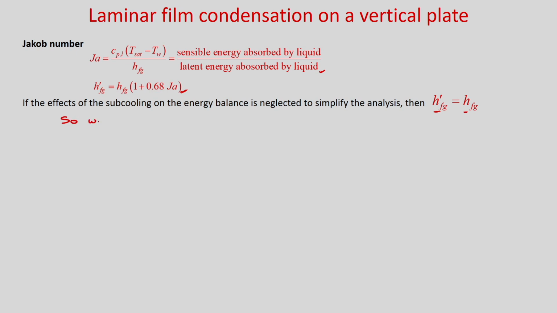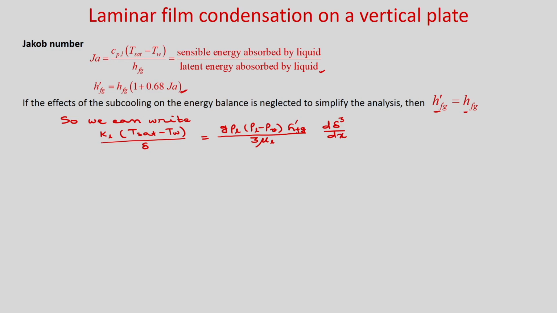So, we can write now k_L (T_sat minus T_w) divided by delta is equal to, so in the right hand side all those two terms, if you put and take common, then you will get g (rho_L minus rho_V) h'_fg divided by 3 mu_L into d(delta cubed)/dx.